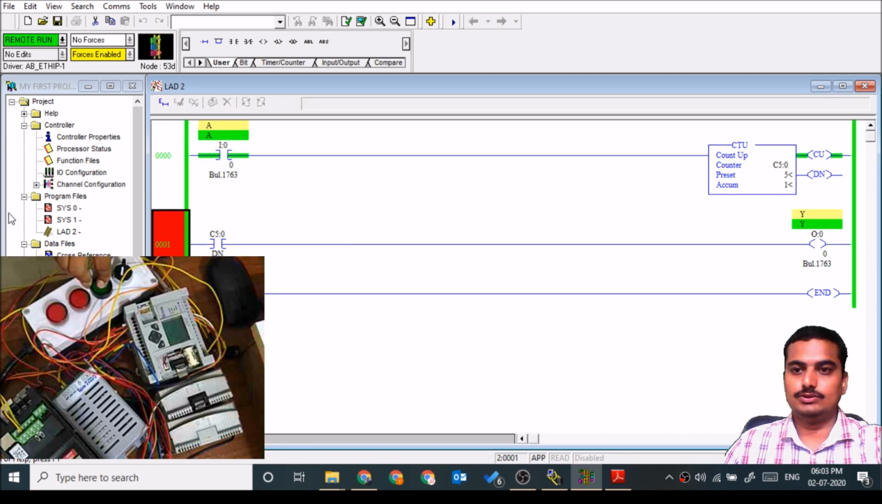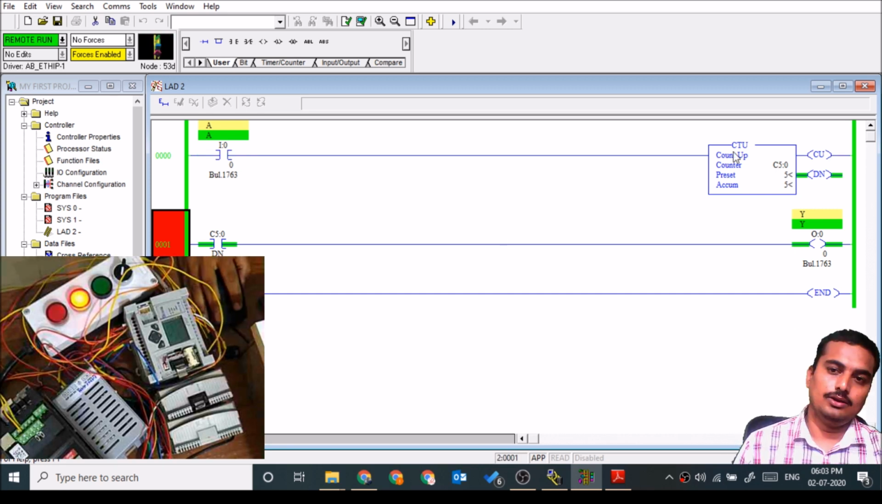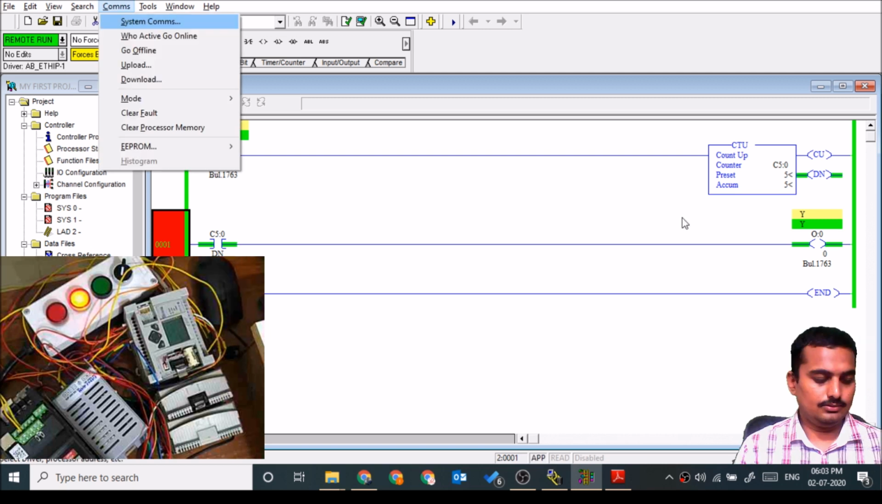First time press and release. The accumulator counts value is 1, again then 2, 3, 4, 5. On completion of 5 cycles or 5 pulses, the accumulator reaches the preset value and it gives output.